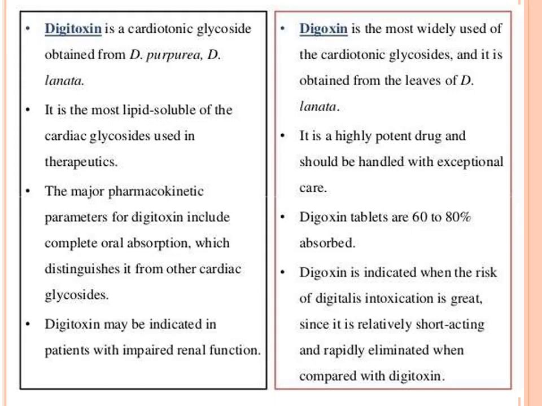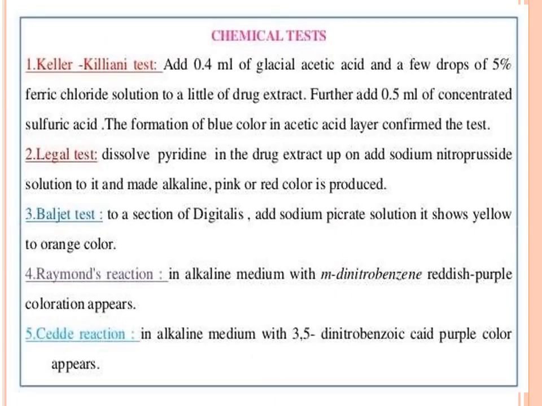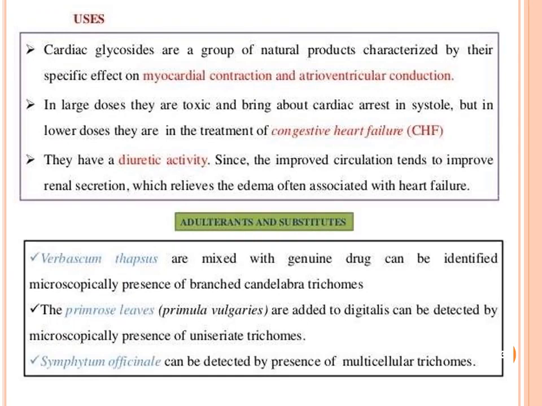What is the difference? These are the different genin parts, aglycone parts, which we have discussed. Then chemical tests already we discussed, Pesez-Pelagatti test, Raymond reaction, Legal's test, Kedde's test. Already this is the repetition of all this. Then what is the use? Already we told, myocardial contraction, it will increase the inotropic property of the heart, and then it will start pumping the heart in the case of congestive heart failure. Then alternates and substitutes are also there.